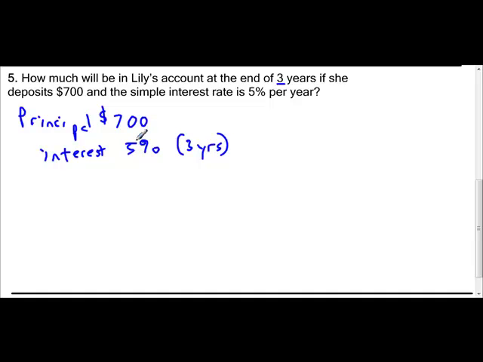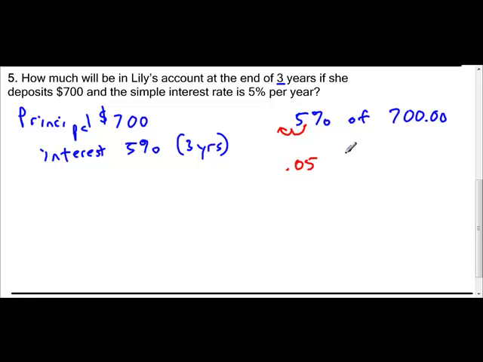So the first thing I need to do is calculate what is 5% of $700. So let me write that down here. 5% of $700. Now let's turn that into some numbers we can use. Let's make our decimal visible. Move it over 2 places so that we are now in the hundredths place. So now it is 0.05. 5% is 0.05. It is not 0.5. It is 0.05. We have to move it over 2 places and put in a placeholder.